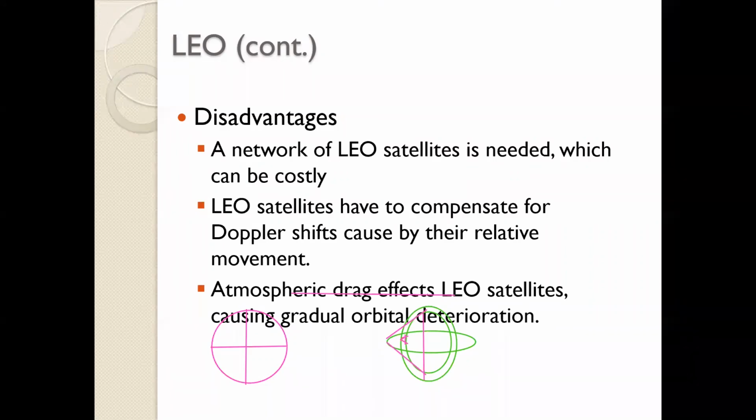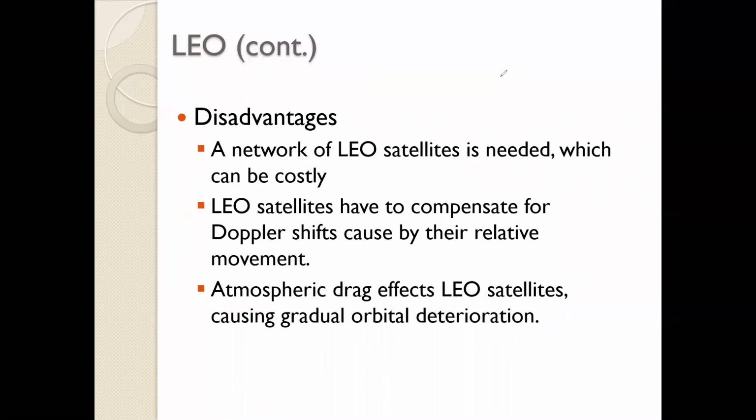Now, another point is the atmospheric drag effect in a LEO satellite causing gradual orbital deterioration. What is happening is when you are placing the satellite at a very high altitude, the pull of the Earth is very small as compared to when you are placing it in a low Earth orbit.